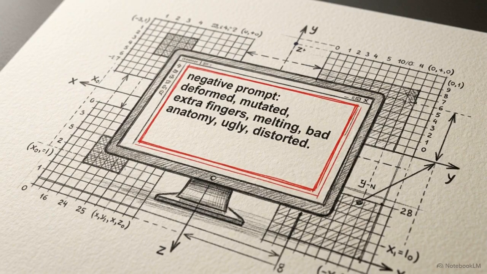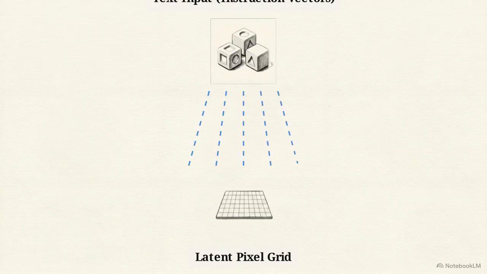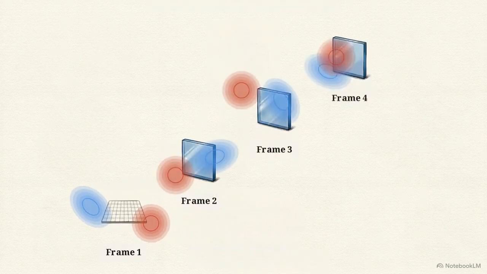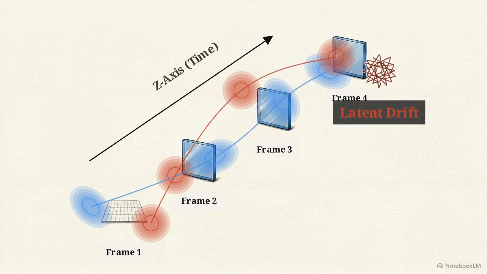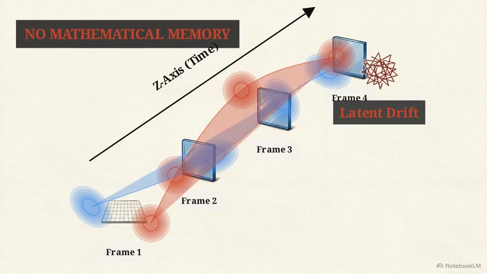A common reaction to this instability is to add increasingly complex negative text prompts, attempting to verbally command the model to maintain the subject's shape. This fails because of how cross-attention functions, the layer where text instructions interact with image generation. In this 2D pixel grid, instructional vectors define what to draw, but not where those pixels belong. They highlight broad clusters, not sharp borders. When cascaded along the z-axis, the vectors scatter randomly. There is no mathematical memory connecting frames.